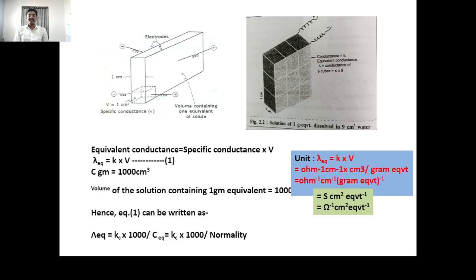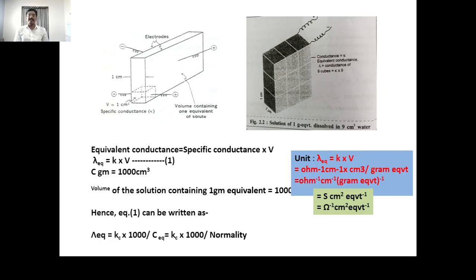Here in this case the volume is 1 centimeter cube and 1 gram equivalent of the substance or electrolyte is dissolved, so the total volume of the electrolytic solution is 1 centimeter cube and its conductance becomes the specific conductance.